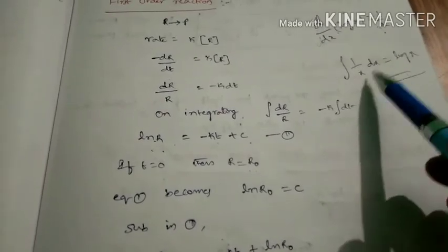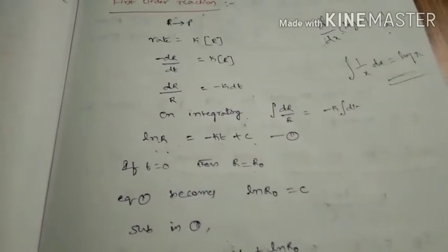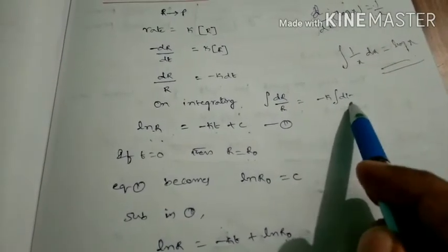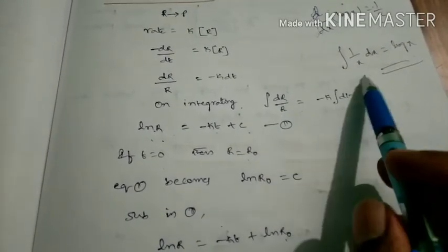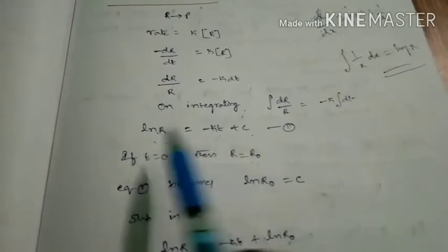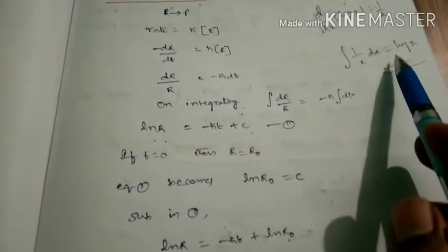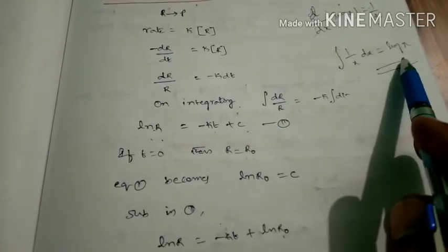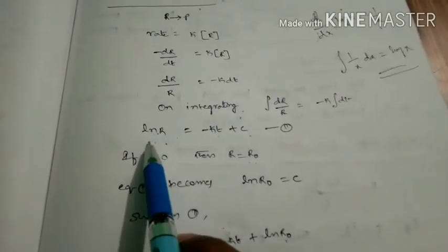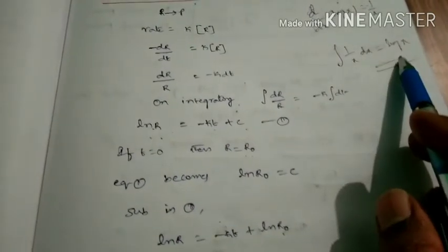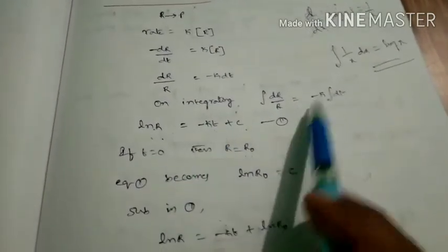That means both are inversely related, differentiation and integration. So on integration we get integral dR by R equals minus k into integral dt. This is in the form of 1 by R into dR, just like 1 by x into dx. Then we get ln R, not logarithm. Actually in mathematics we write log x, but the correct form is ln R. ln R means natural logarithm, log means common logarithm. So ln R is equal to minus kt.